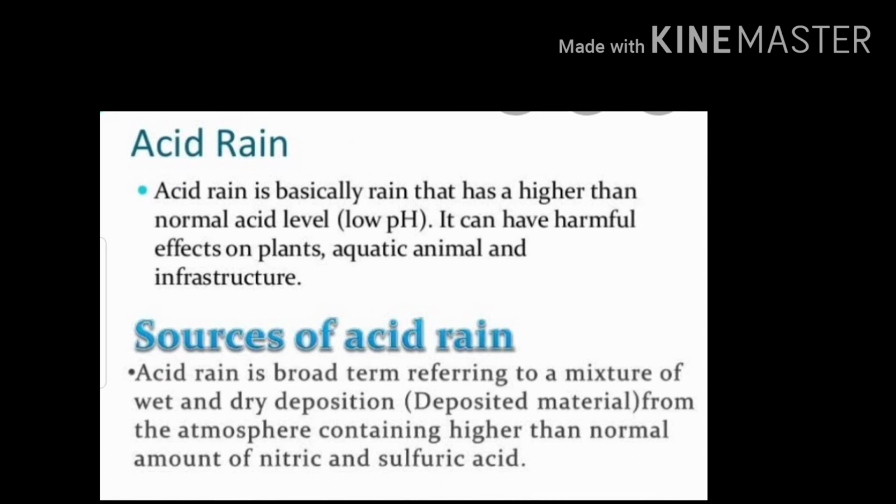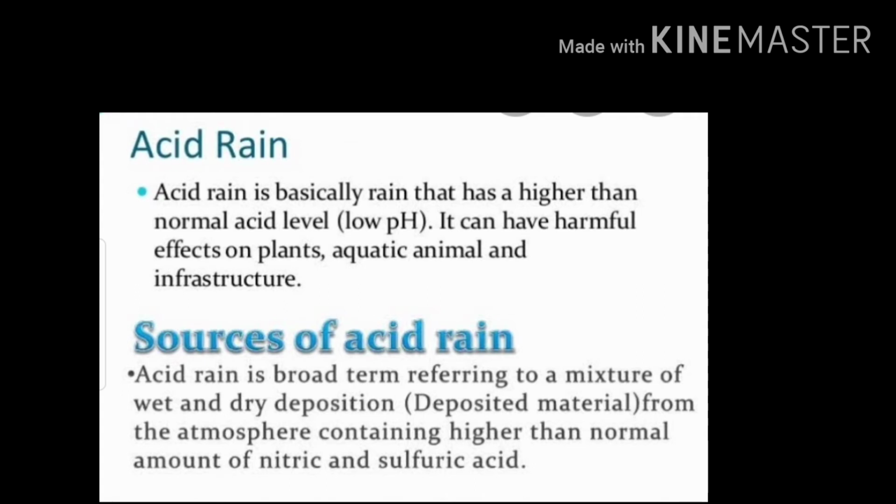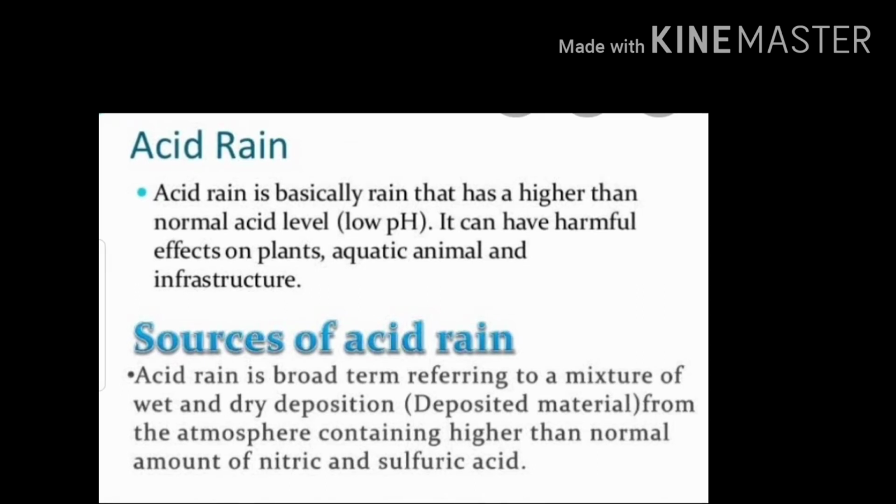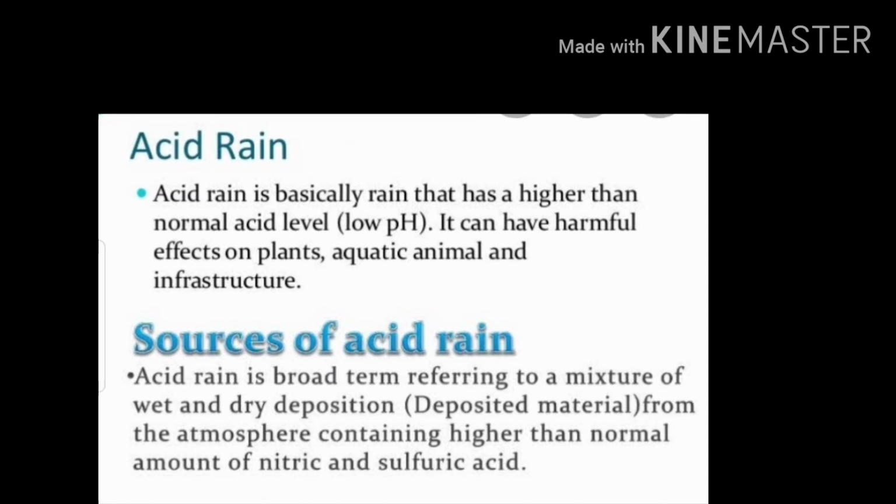Students, now we have to go to our next topic, acid rain. What is acid rain? Acid rain is basically rain that has a higher than normal acid level. It can have harmful effects on plants, aquatic animals and infrastructure.